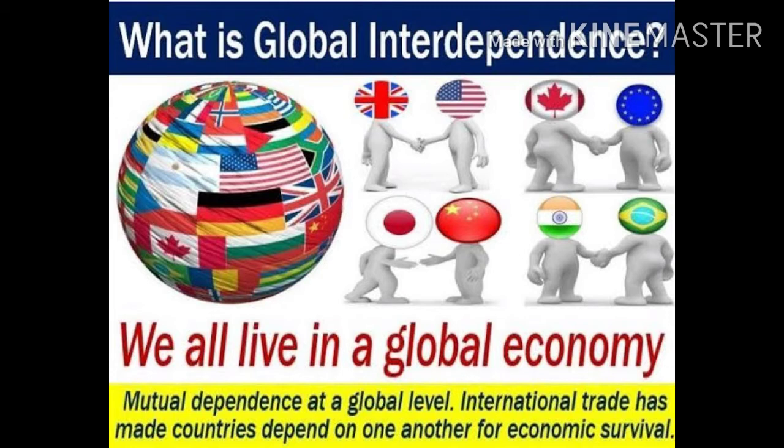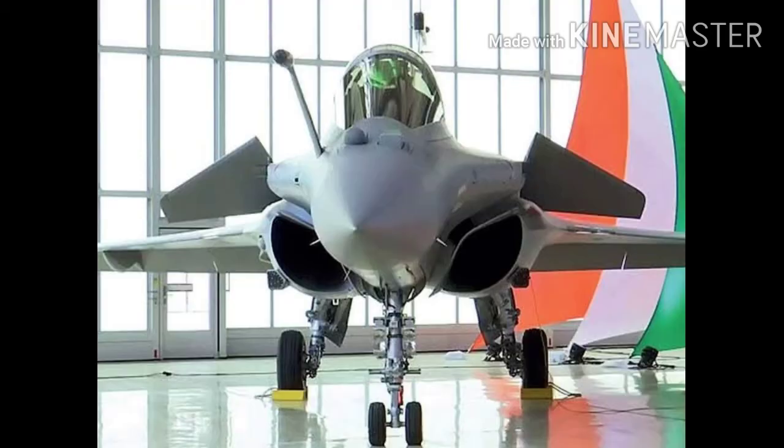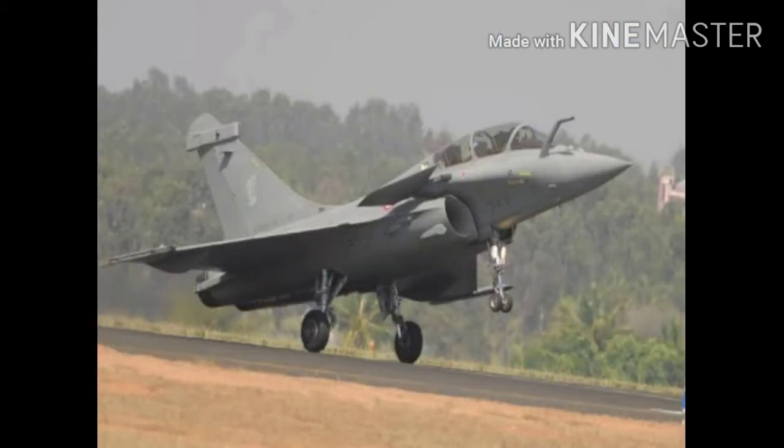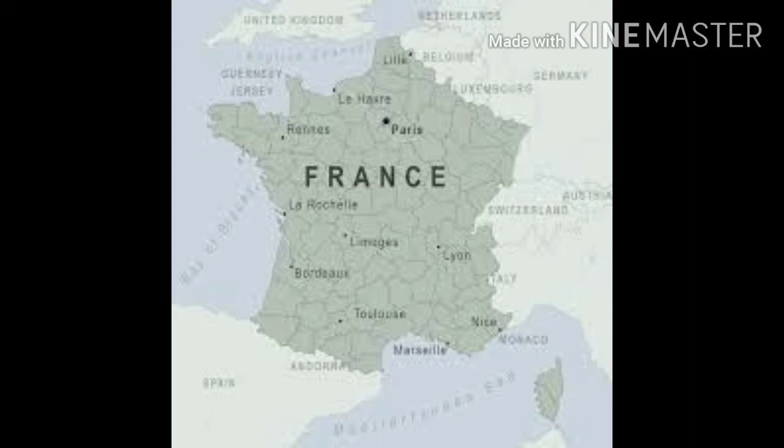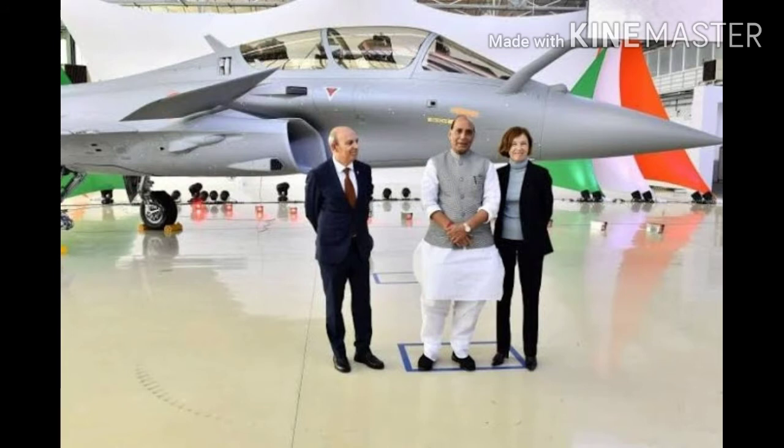As we know that something is produced in other countries, for example, some days ago in our country, one Air Force plane came, which is called a fighter plane named Rafale. It had become very popular. You must have heard in the news and it was a very proud moment for us because this plane was not possible to construct in India. It was made in one company of France. So, what we did, we purchased this plane named Rafale from France and brought it to India. So, we became dependent on another country for this plane.